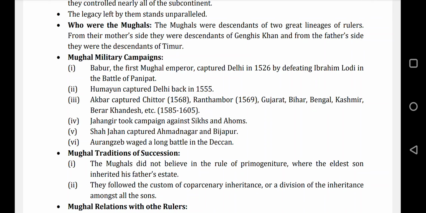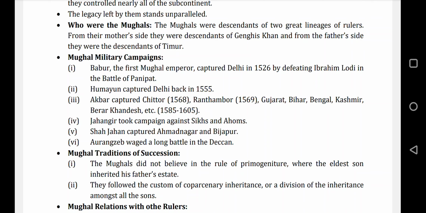Here, Sher Shah Suri's dynasty ruled for a period of 15 years. After that, Humayun came back, fought with the successors of Sher Shah Suri, and won back his territory. He came back in 1555, ruled for one year, and died from falling down the stairs of the library.